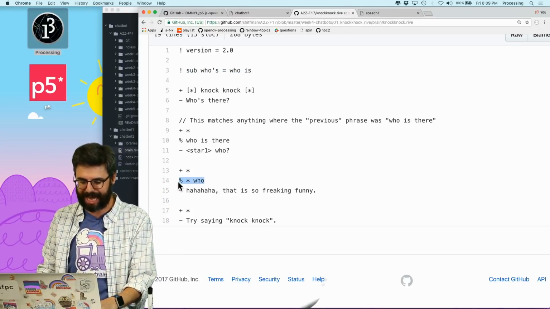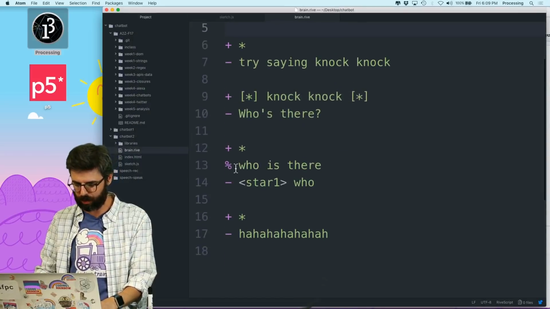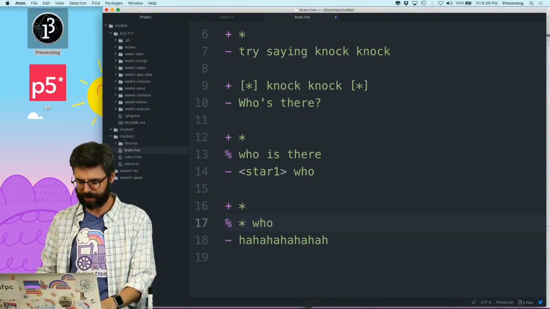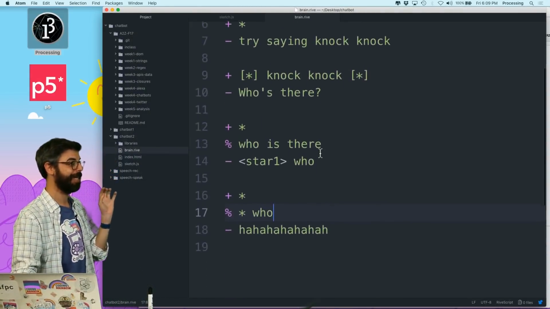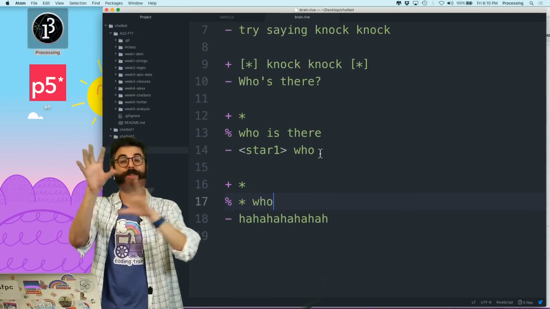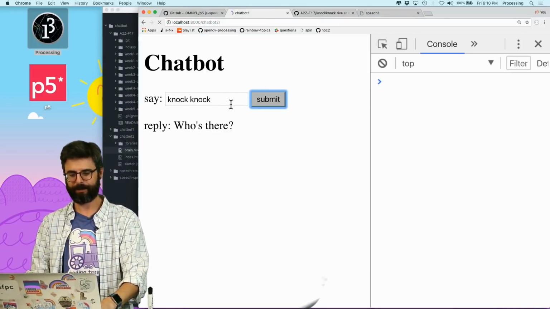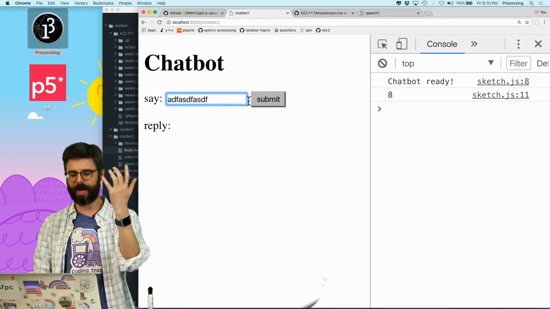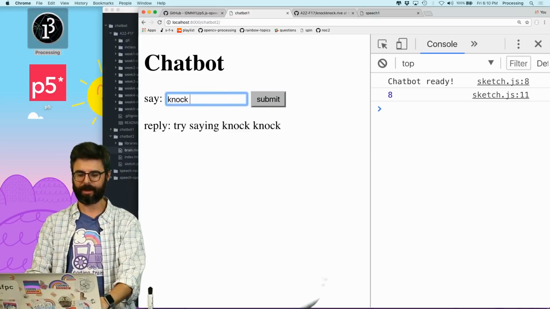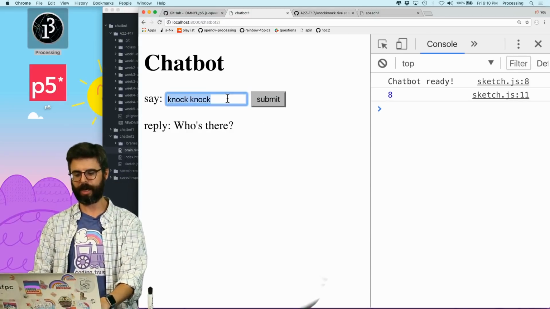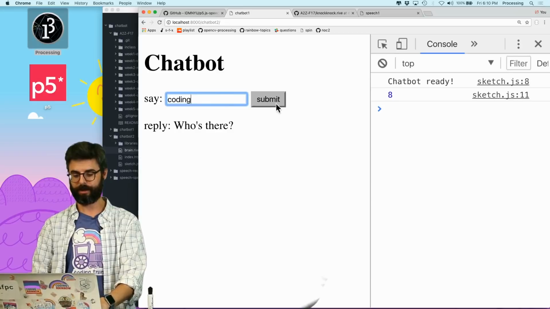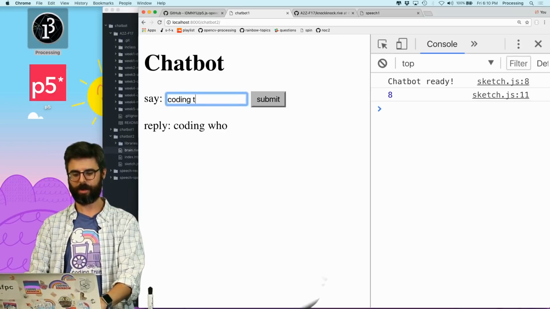So then at the end, if the last thing was star who, now let's see, the order might matter. Let's see if this works. I put these in a different order than in the example, but let's see if this works. So let's go back to the bot, and I'm going to just type in some nonsense. So say, try saying knock knock. So I'm going to say knock knock. Say who's there? Coding who? Coding train.